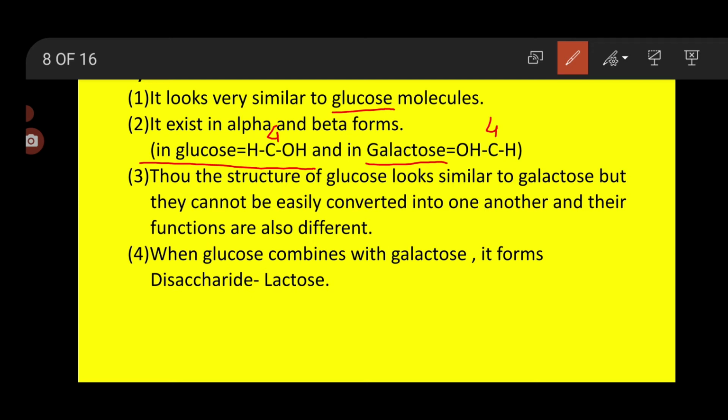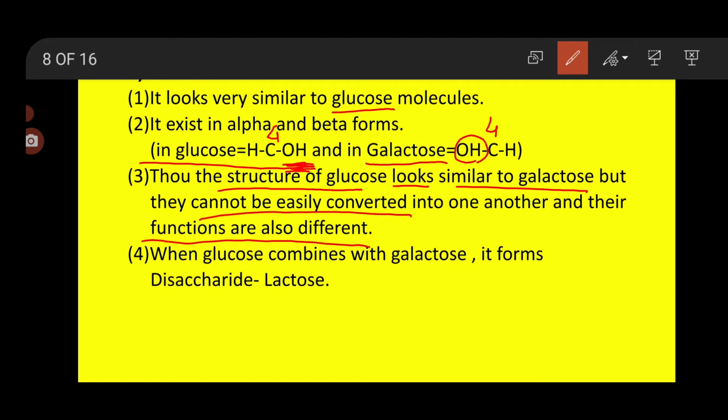fourth carbon atom only. In glucose, the hydroxyl group is present on the right side of the fourth carbon atom, and in galactose the hydroxyl group is present towards the left side of the carbon atom. This much only the difference is there. But though the structure of glucose looks very similar to galactose, they are not interconvertible, they are not getting easily converted into each other, and even their functions are different.